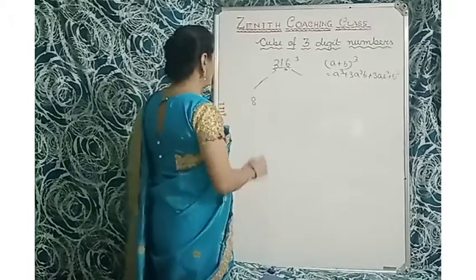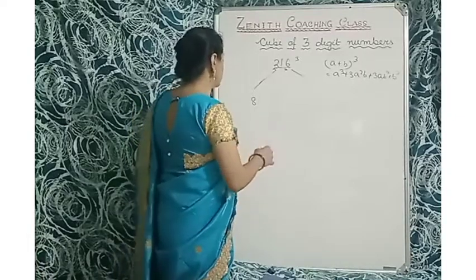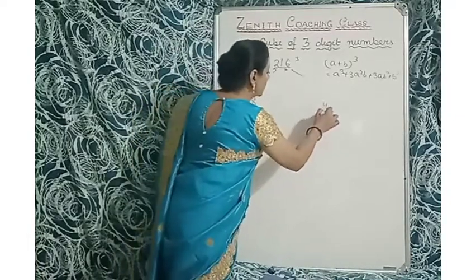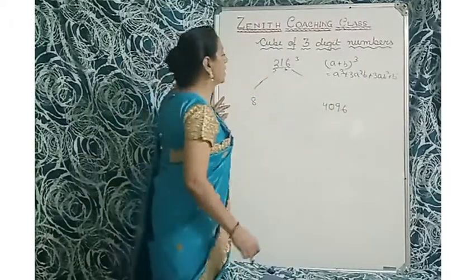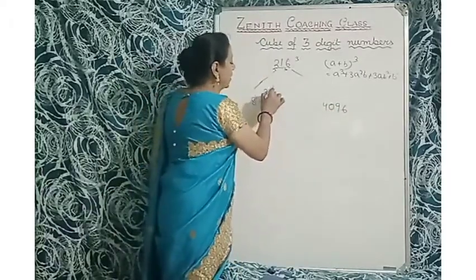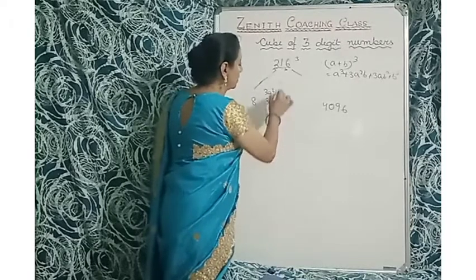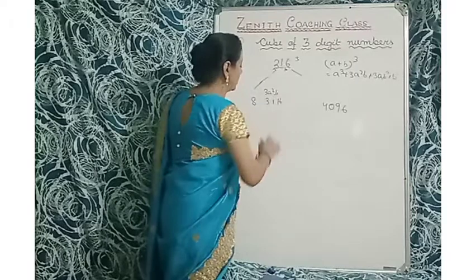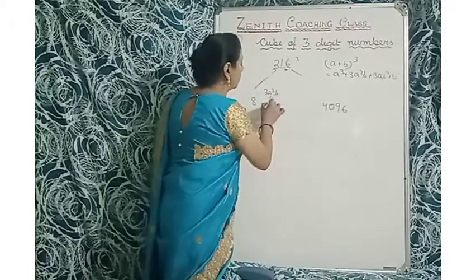And here is 3A square B plus 3AB square plus B cube. So 16 cube equals to 4096. Okay. So 4096. Now 3A square B. So 3 multiplied by 1 square, that is 1 multiplied by B, that is 16. That is 16 3 is a 48 here. So I will write here 48.